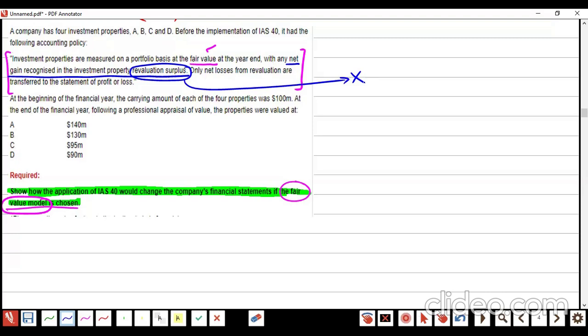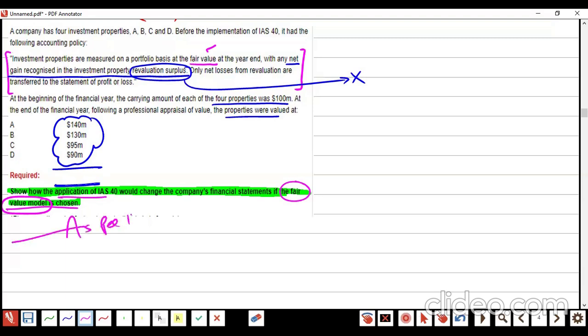Beginning, the four properties were this much, and at year end the valuation is this much. What is the total? 455 million. Listen to me.